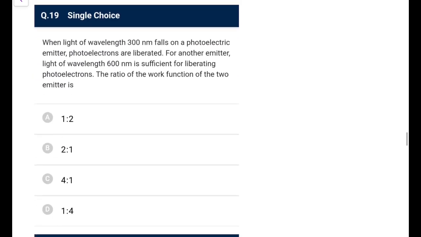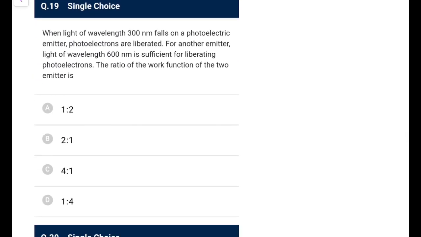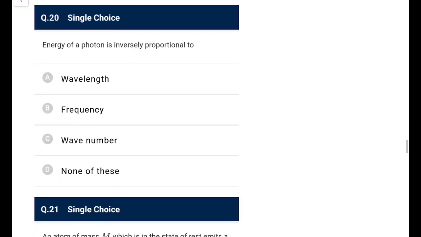Next one. When light of 300 nm falls on a photoelectric emitter, electrons are liberated. For another emitter, 600 nm is sufficient for liberating photoelectrons. The ratio of the work function is, because the lambda has become doubled, that means the work function will become half, because it is easier to get it from the second. So it would be 2:1, not 1:2. The first one is the higher one.